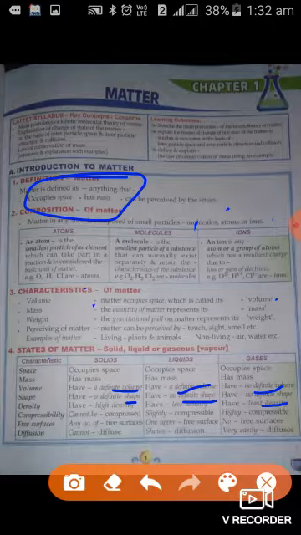Density, the solids have high density, means highest among all the liquid, solid and gases. Solid has highest density, liquid has less than solid, and gases have least density. After this, compressibility. Compressibility means on applying pressure they can be compressed to a small volume. Solid cannot be compressed, liquid can be compressed a little bit. Gases can be compressed highly. Why? Because of large space between the particles.